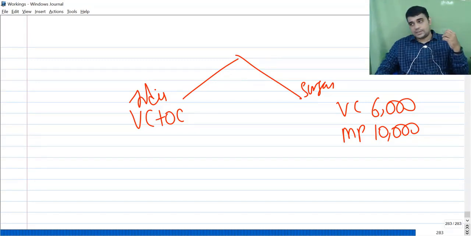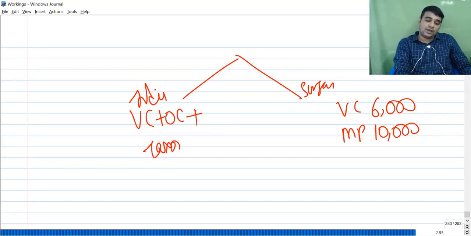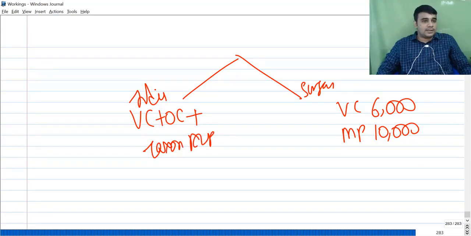So arm's length provisions came into picture, your taxation provision, and they said you transfer at whatever price you want to do. We are least bothered. From our point of view, transfer will be considered as if you have transferred this at 10,000, whether you transfer at 0, 1000, 2000, 5000, 7000, 8000, 9000, I am not bothered. This transfer has happened at a price of 10,000. If that's the scenario, you pay tax on ALP basis, tax on arm's length basis.